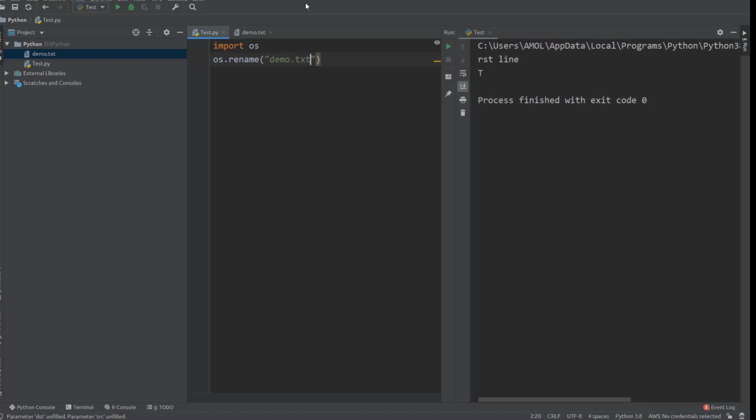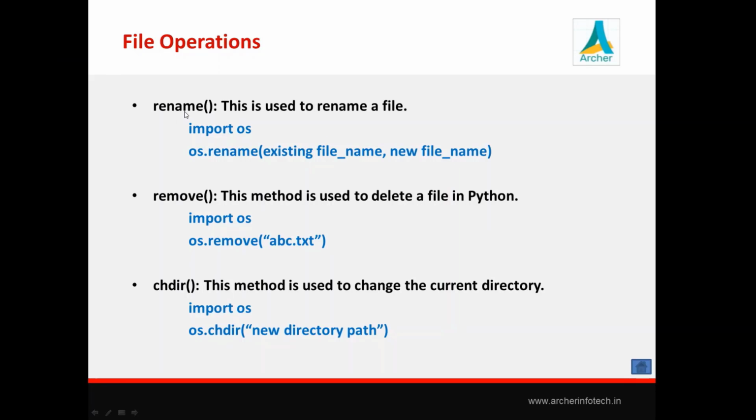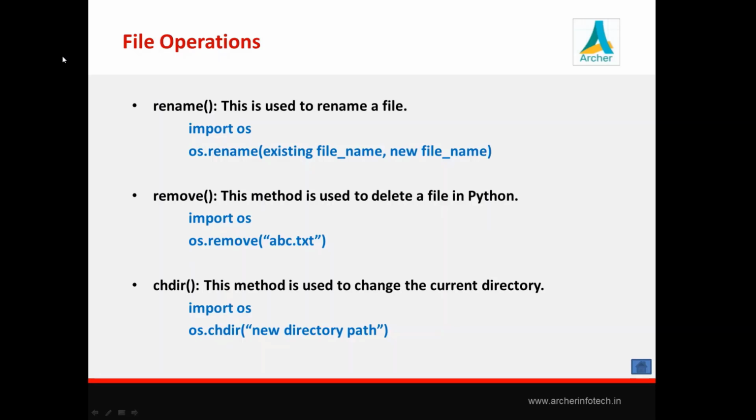os.rename. Here we are passing the name of the file and then the new name of the file, demo1.txt. Print one message here, success. Let's check. Here you can see the name of the new file is demo1.txt. So this is the rename method. On the same line, there is a remove function by which we can remove a file. It's very easy to understand. Remove, just give the path of the file. Now the name of the file is demo.txt. See, it gets removed from your folder.